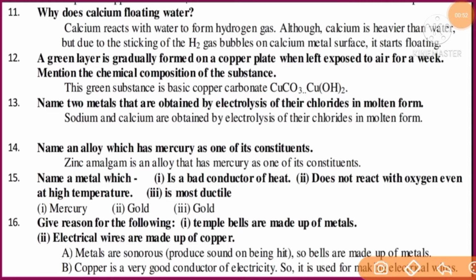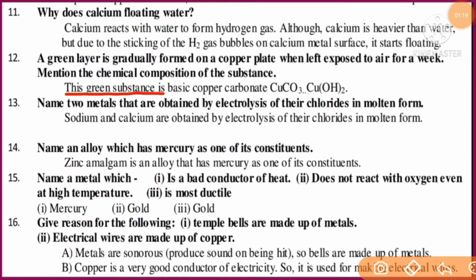Next question. Question number 12. A green layer is gradually formed on a copper plate when left exposed to air for a week. Mention the chemical composition of the substance. Here students, if a copper plate or any copper article or metal article is kept a long time in an open atmosphere, a green substance forms on the copper.